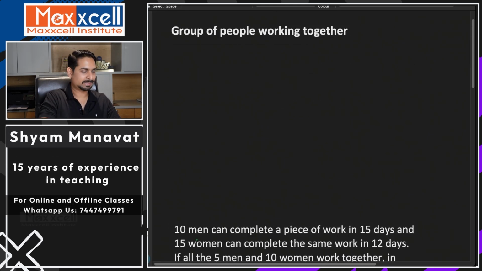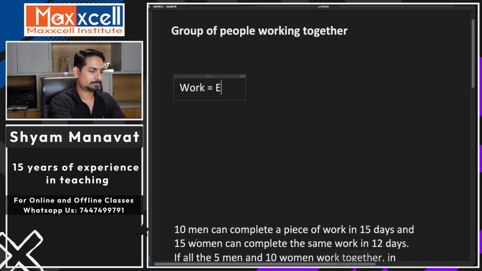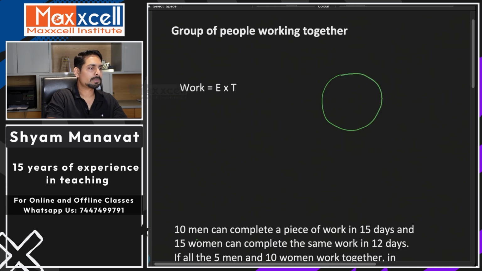As we have seen the concept, what is the formula? Work equals efficiency into time. We also tried to remember the relationship between work, efficiency and time like this.